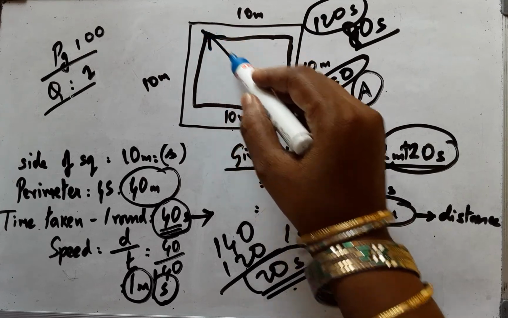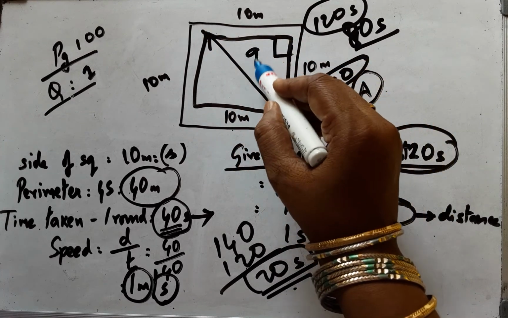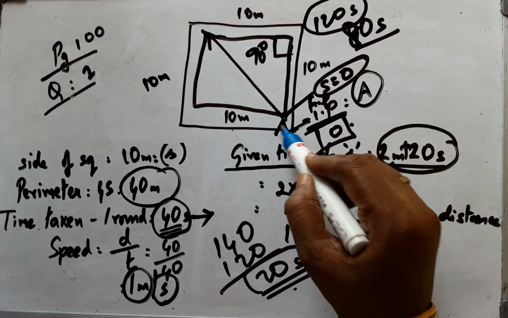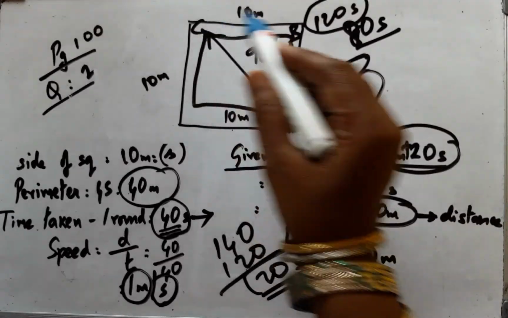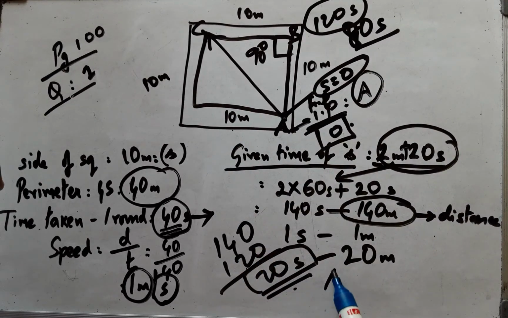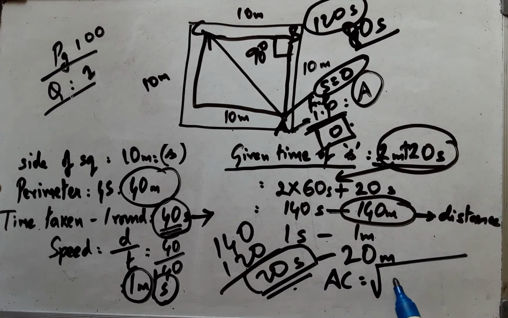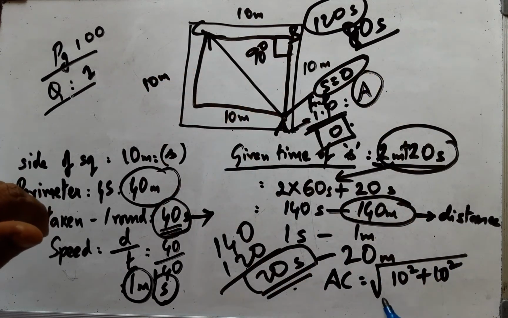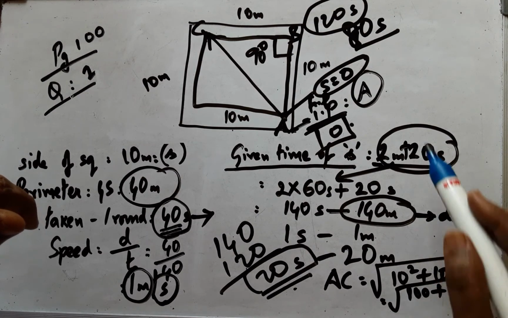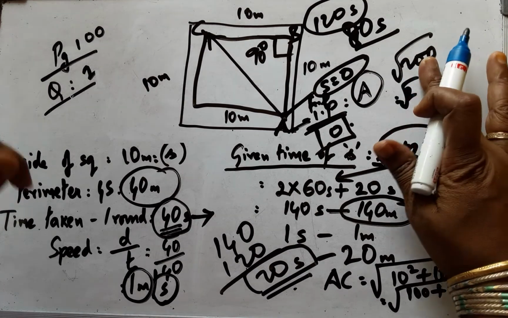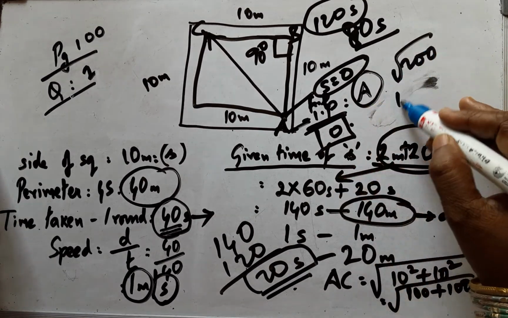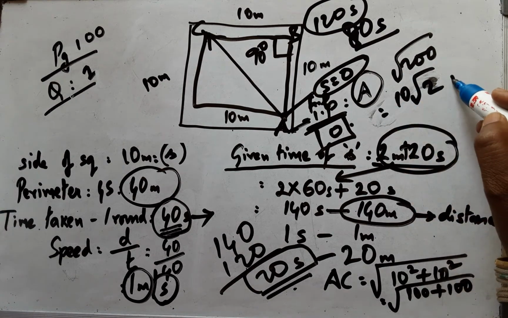he is at the other end, and this being a square, once again this is a right angle triangle. If I give some names ABC here, AB is 10, BC is 10. Now according to Pythagoras theorem, AC equals root of 10 square plus 10 square, which is nothing but AB square plus BC square, 100 plus 100, which is root of 200, which is nothing but 10 root 2. Answer will be 10 root 2. Yeah, that is the displacement.